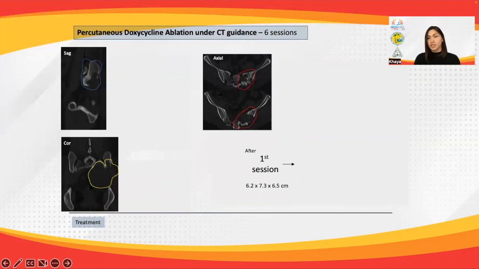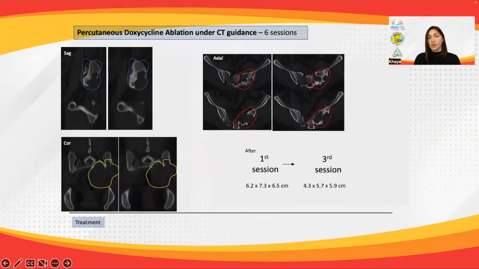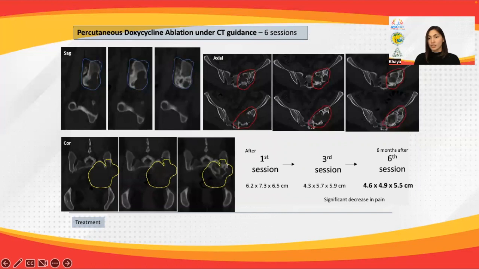These were apparent especially after the third session, and shown as the interval formation of neural foramen with increasing hyperdensity within the cyst. A clinical improvement in pain signifies this. On the latest CT scan after her sixth session, significant cortical thickening was noted.